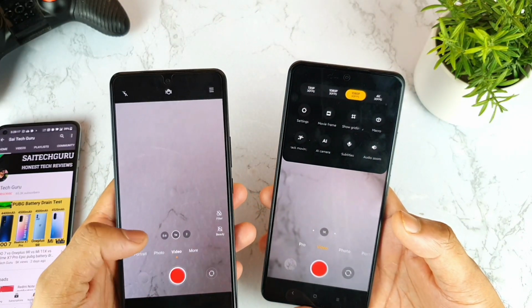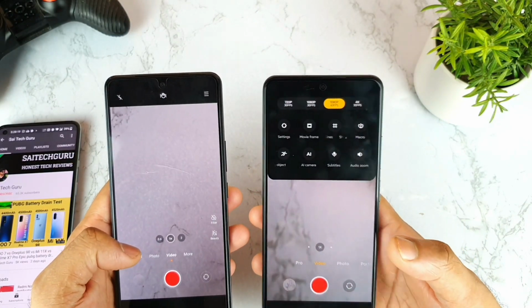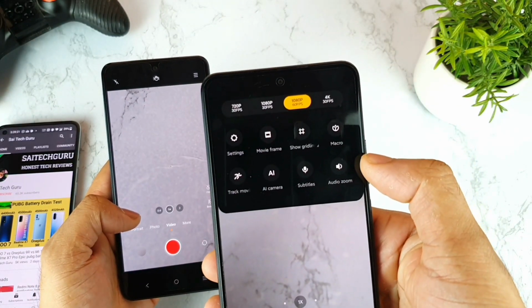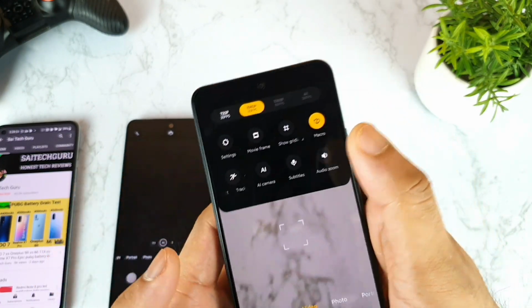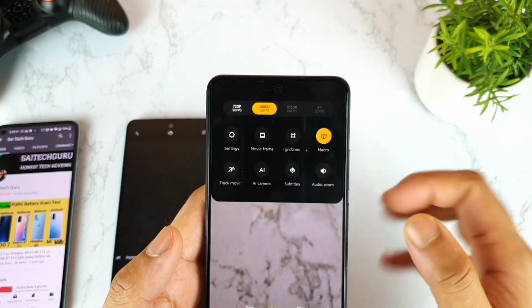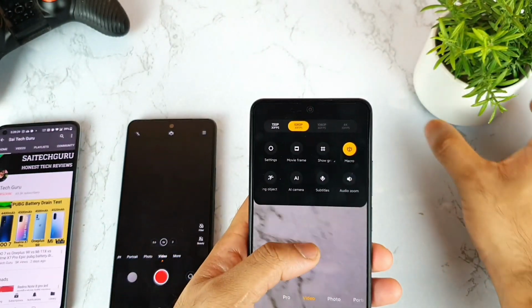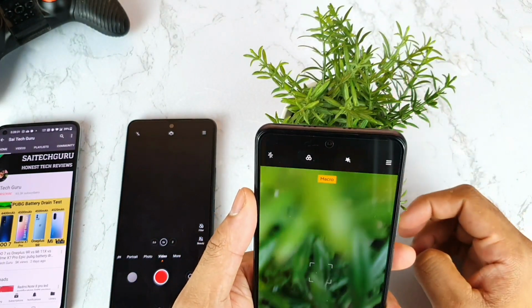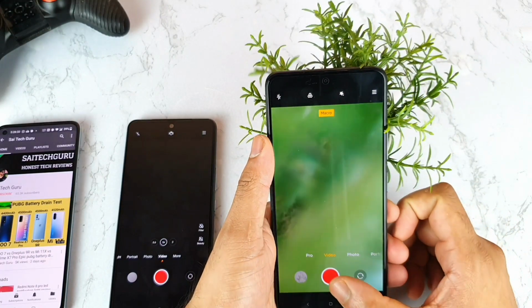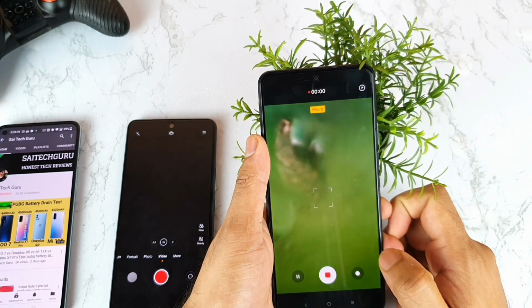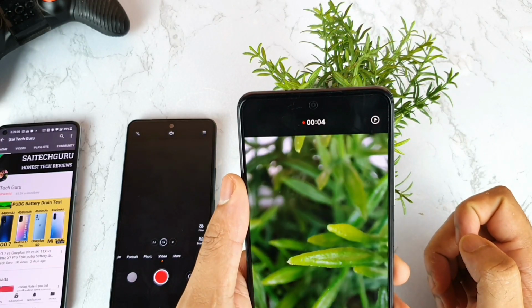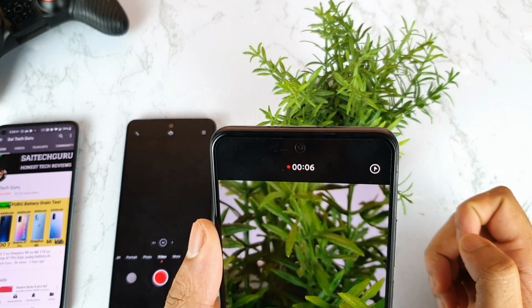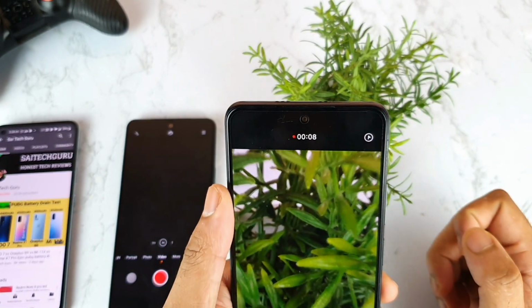And this is a quick comparison between the video clarity between both phones. And there are special effects like the audio zoom as well, and the macro lens. Using the macro as well, you can record videos, which is present in the MI11X. That's a really useful thing which you got in case you are into photography. You can actually record the videos using the macro lens as well. Let me try to record and see what will happen using the macro lens. Wow, it looks really cool using this kind of macro lens for the video recording.